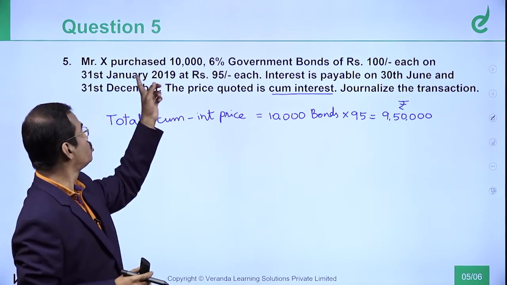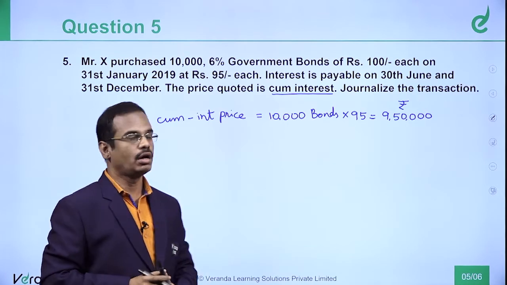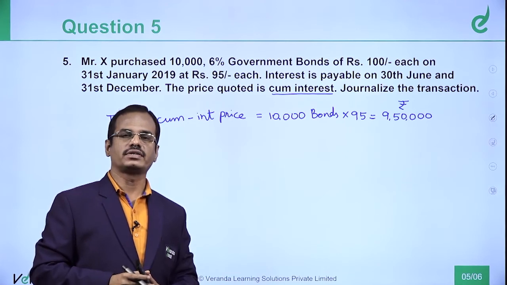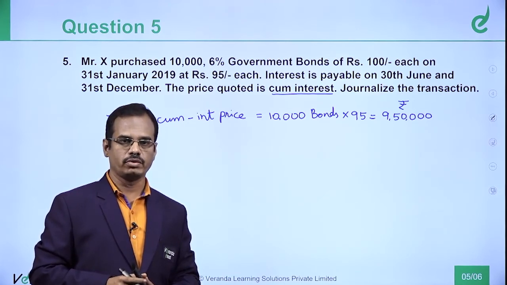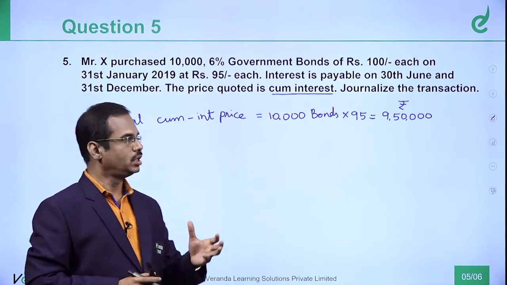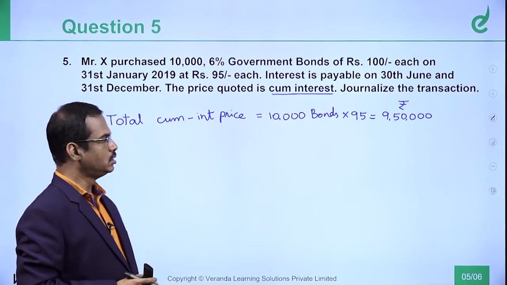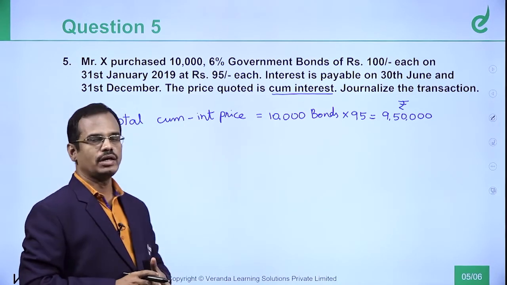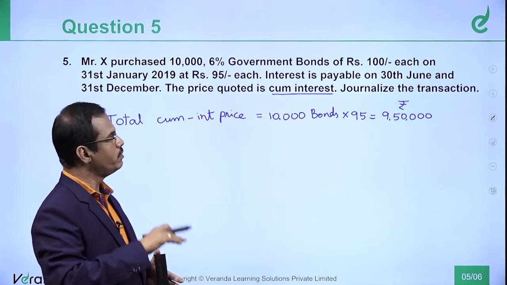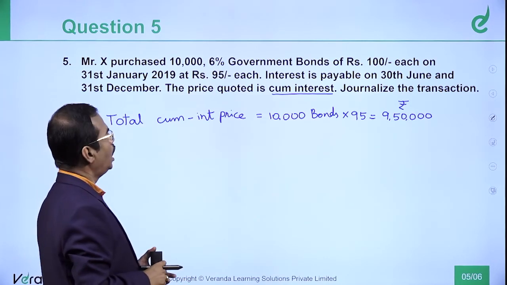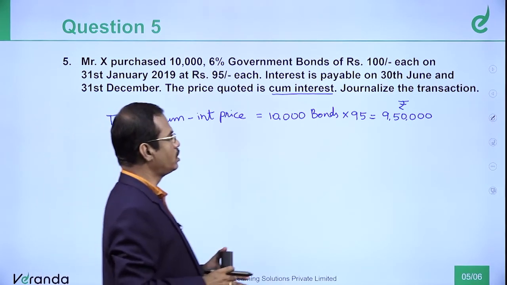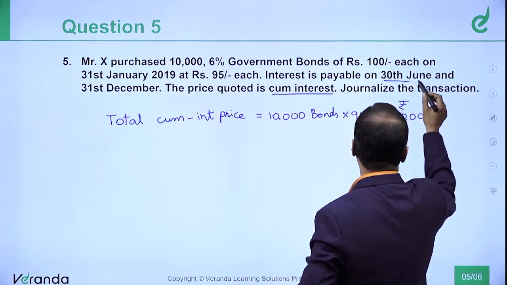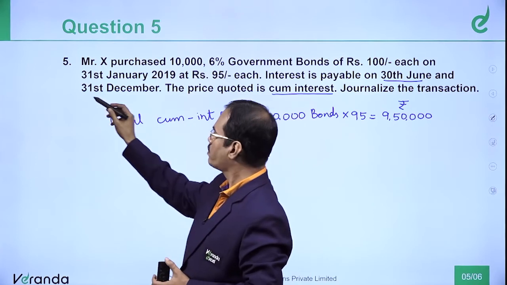Here it is acquisition, X purchased 6% government bonds. So let us now compute, and you know better, interest is always computed on face value. 10,000 bonds into 100, face value will be 10 lakh. On that only we should calculate interest. And they pay on two different dates, even the year is not given. Look at the dates: 30th June, one date, and 31st December, another date.